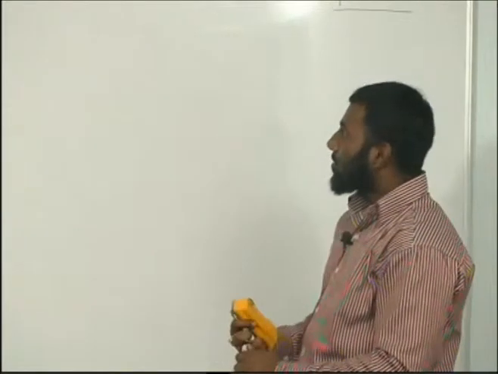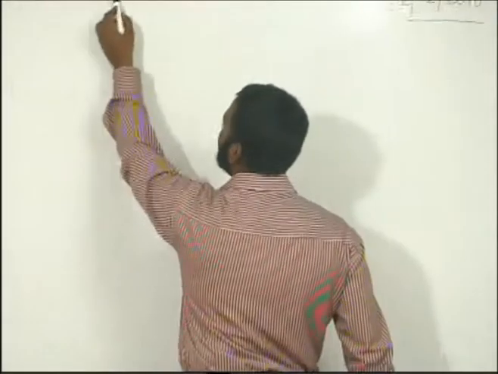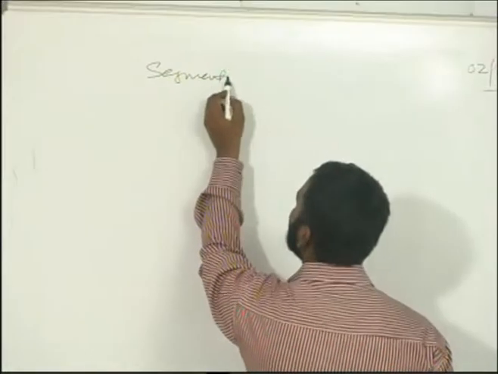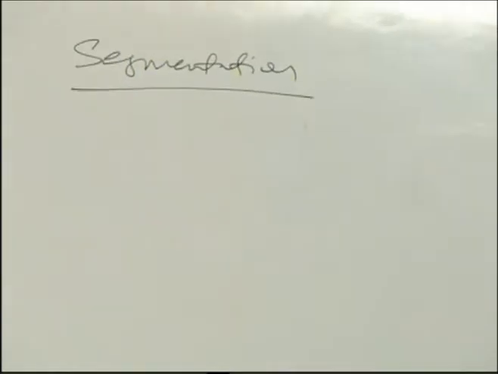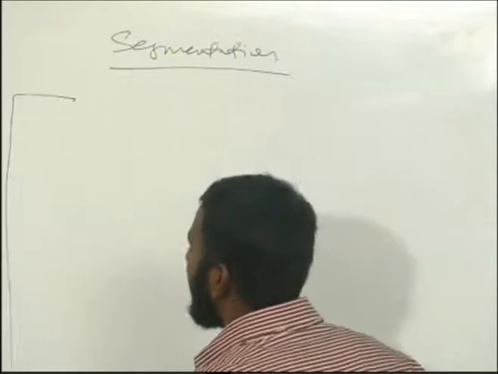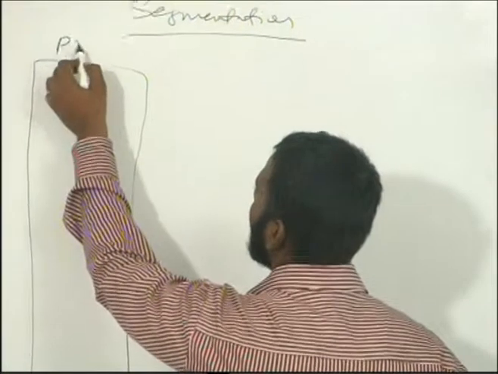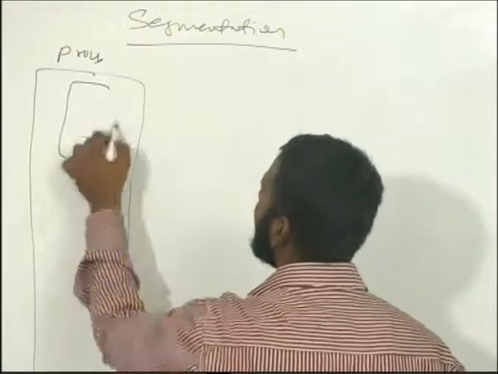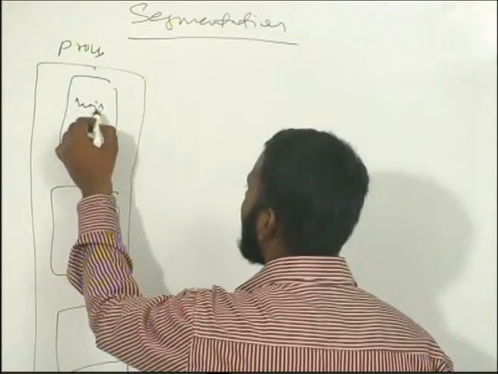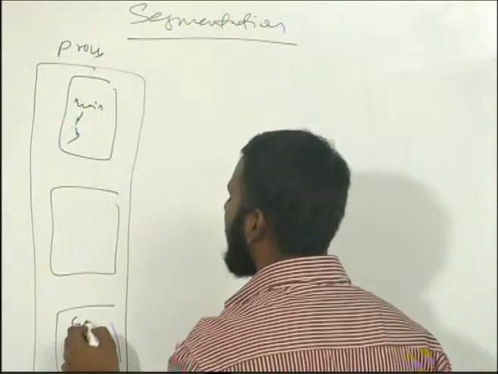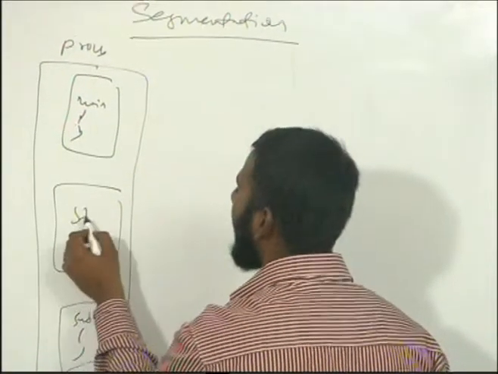Now there is another concept called segmentation. Segmentation is very simple. Here you have a program or a process, and this process is divided into segments. These segments can be the main function, some subroutine, some stack.